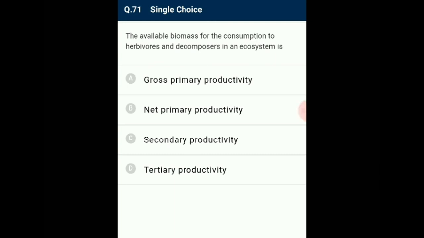Question number 71. The available biomass for the consumption of herbivores and decomposers in an ecosystem is... Gross primary productivity of an ecosystem is the rate of production of organic matter during photosynthesis. A considerable amount of gross primary productivity is utilized by plants in respiration. Gross primary productivity minus respiration losses is net primary productivity. It is the available biomass for the consumption of heterotrophs, that is herbivores and decomposers. So the answer for this question is option B, net primary productivity.